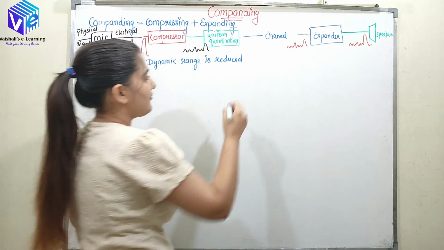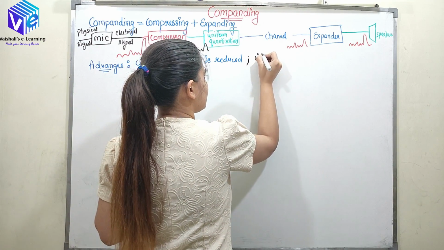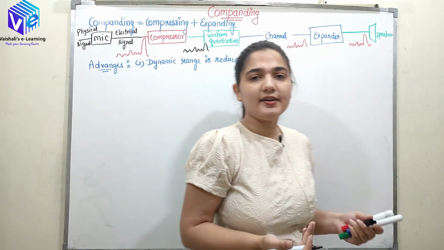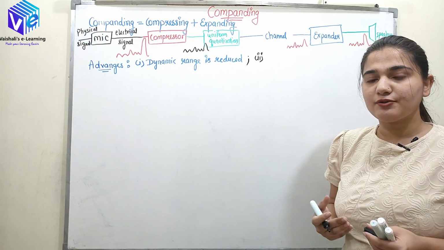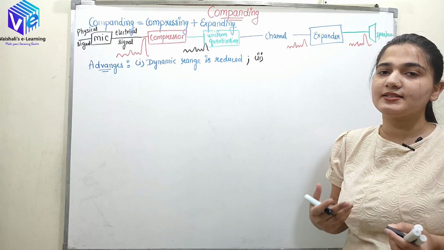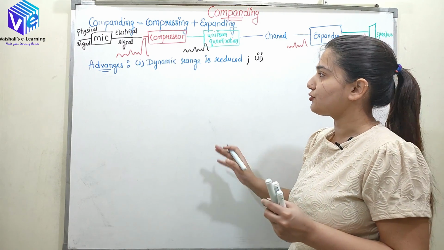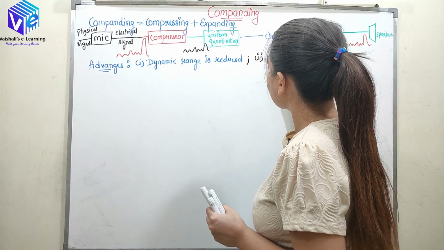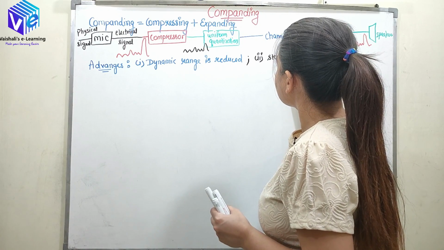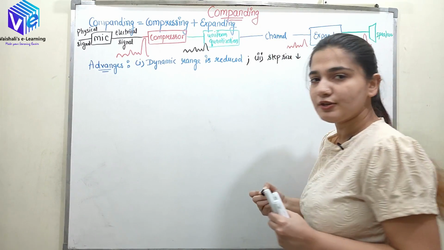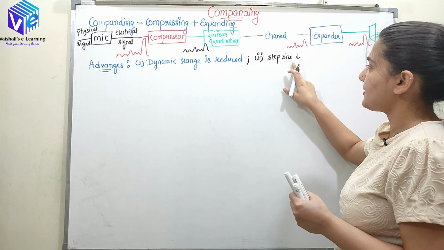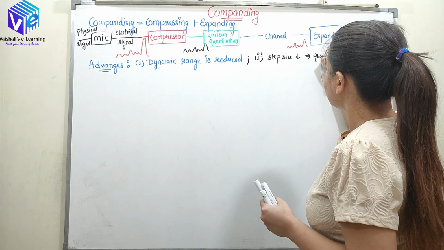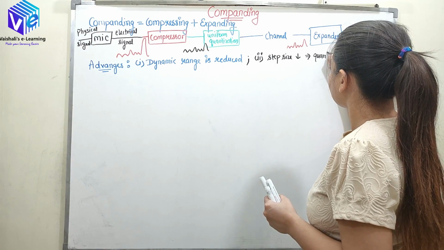Now what would be the second advantage? Obviously if the dynamic range is reduced, then what would happen? The quantization error would reduce. When the dynamic range is reduced, I can say the step size is reduced. And when the step size is reduced, what happens? The quantization error will reduce.